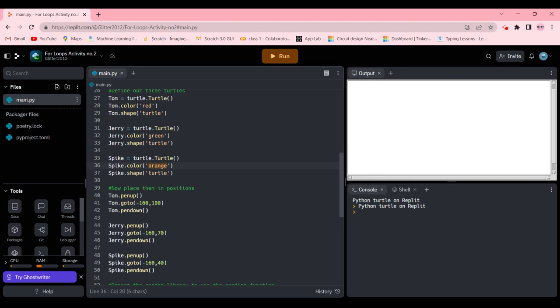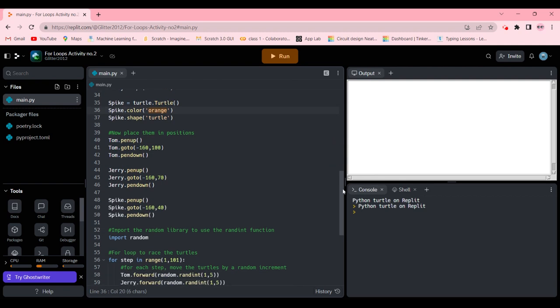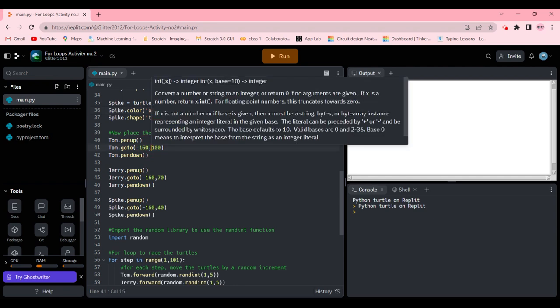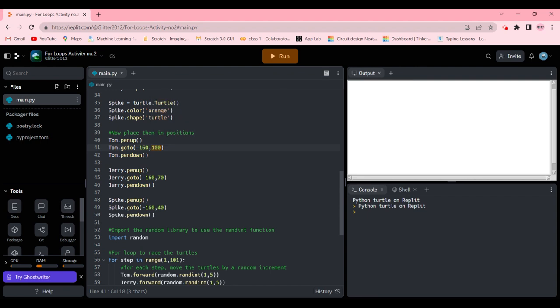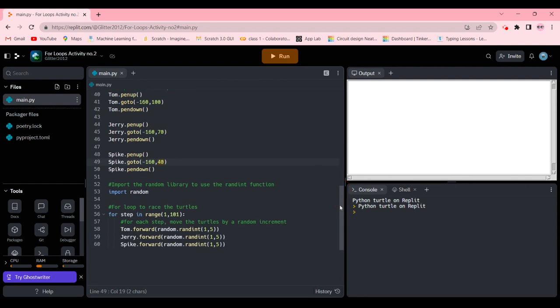Now it's time to place them in position. So we're going to do Tom pen up and go to minus 160 comma 100. So if this is our starting point, minus 160 is somewhere over here and 100 somewhere here. So they're getting spawned at the position. Then we're going to subtract 30 from 100, which is going to be 70. So Jerry goes to minus 160, 70. So it's going to be on the same line as X, just 30 steps away. Same for Spike: minus 30 from 70, which is going to be 40. So there's a 30 step difference.